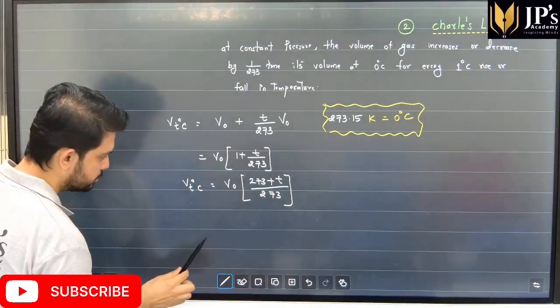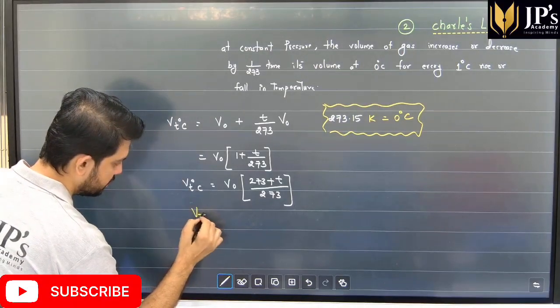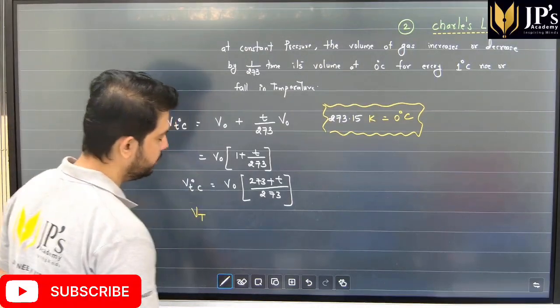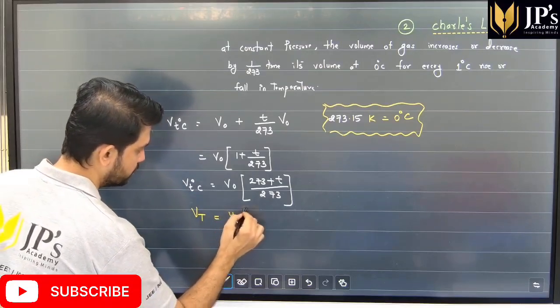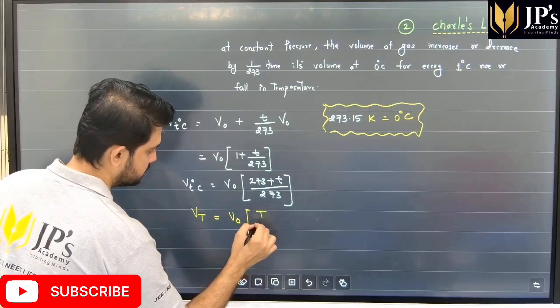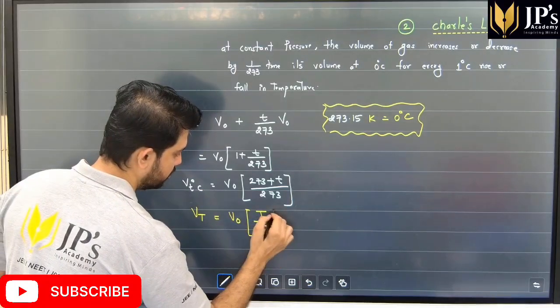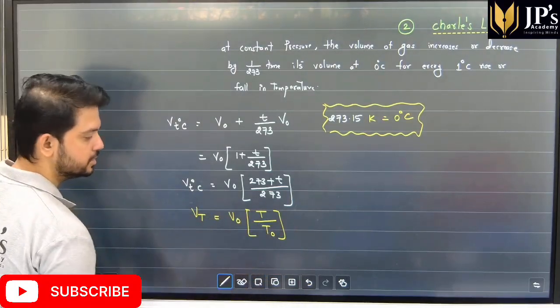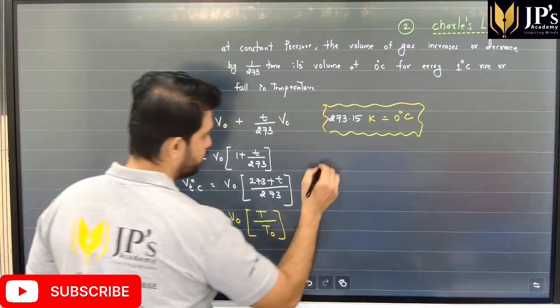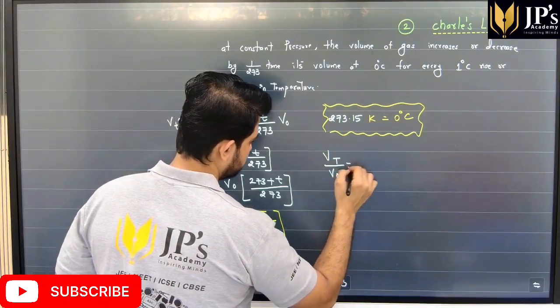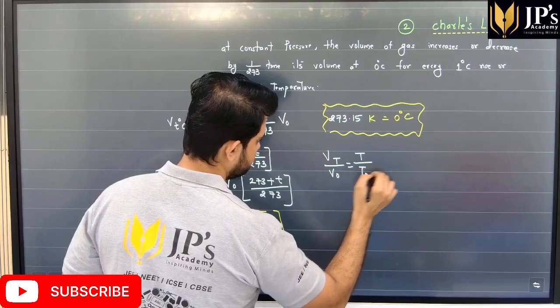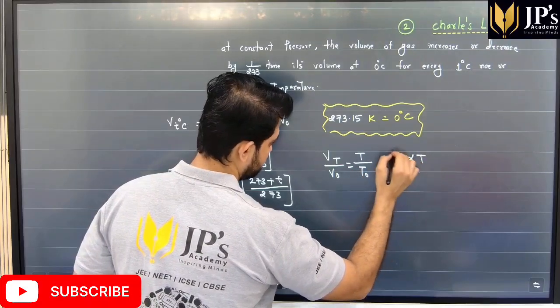So this relationship, students, can further be written as volume at certain temperature T is V naught into T upon T naught. And students, here the temperature is in terms of Kelvin, or what we get over here is Vt over V naught is T over T naught,